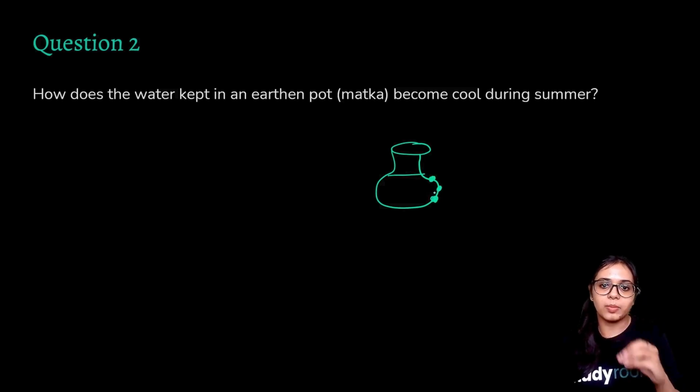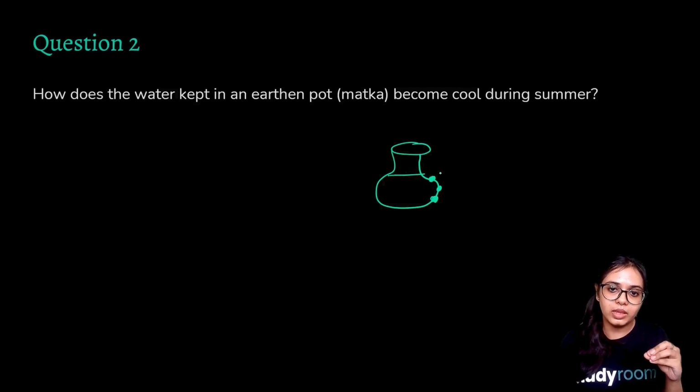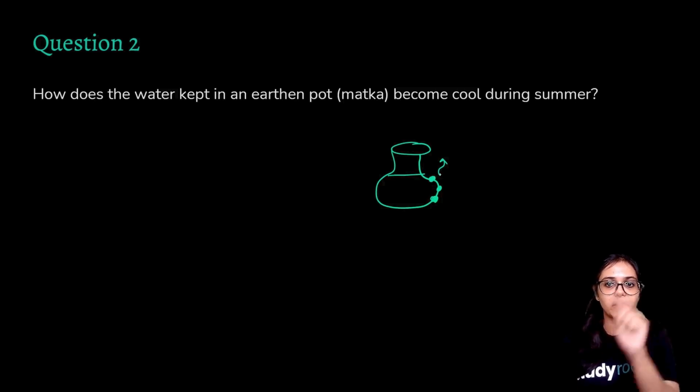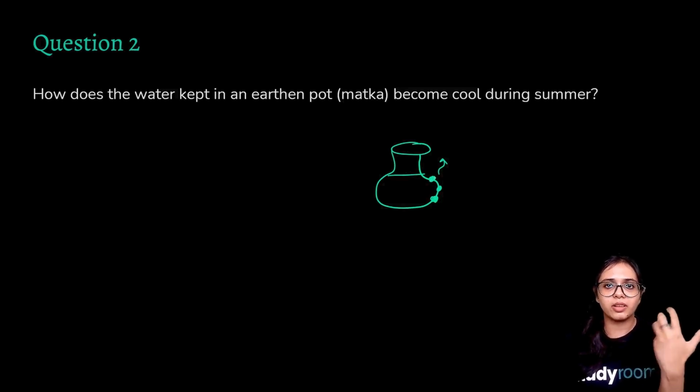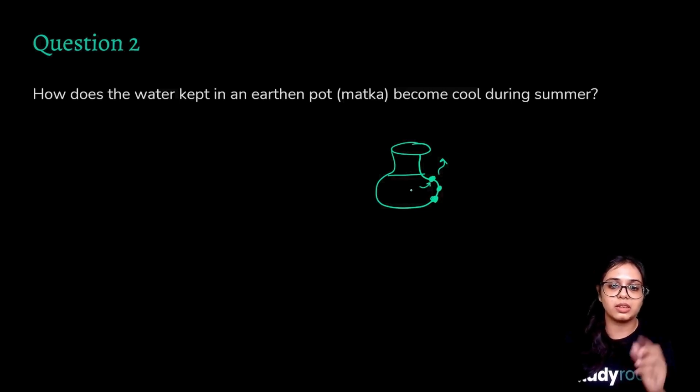What is happening is that these water particles evaporate. And how do they do so? Because these small water particles are peeping out through the earthen pot, and all the particles want to break free, as I told you. So these water particles absorb energy from the immediate surrounding. And what is the immediate surrounding? The water that is already present in the earthen pot.